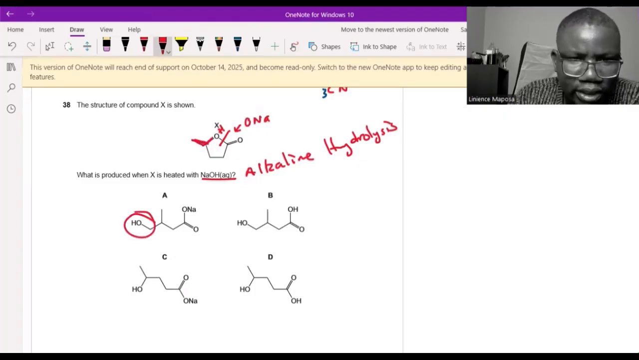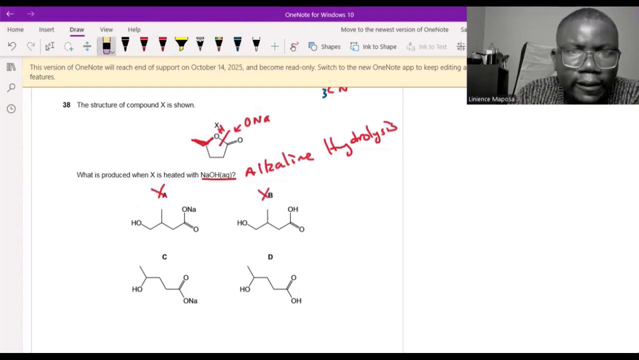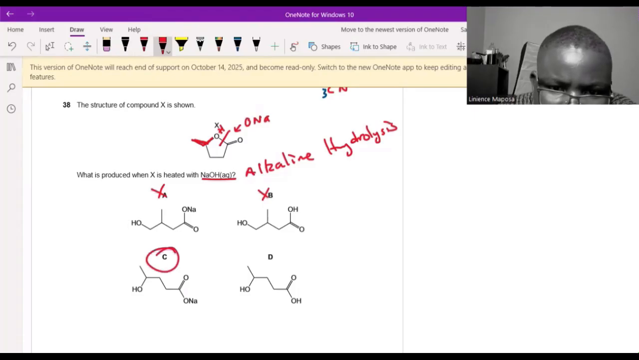This one is not OH and methyl branch, so wrong. Not OH and methyl branch, wrong. So my answer is between C and D. Now the other side, we said we have ONa because of the sodium hydroxide, the sodium. So obviously answer C. This one doesn't have ONa, out.